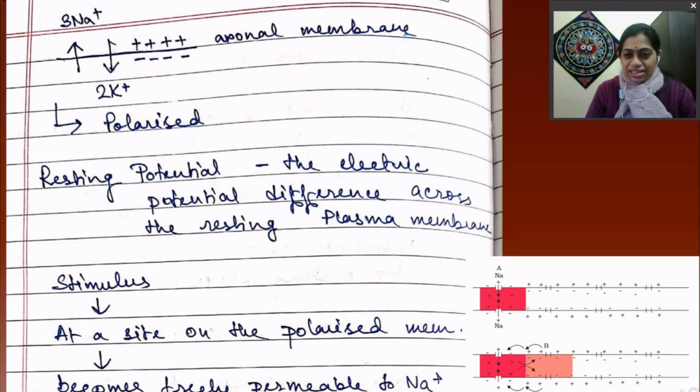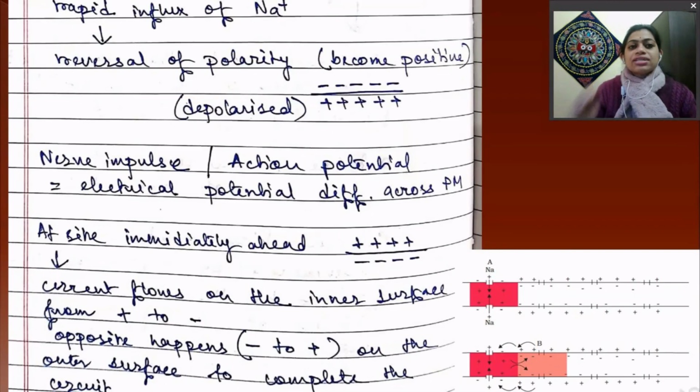At this site it becomes very freely permeable to sodium ion. That's why all the sodium ions present outside this membrane will freely come inside the axoplasm. So there is a rapid influx of sodium ion inside the plasma membrane, and this causes the reversal of polarity. That means that region becomes positive, that is, depolarized.